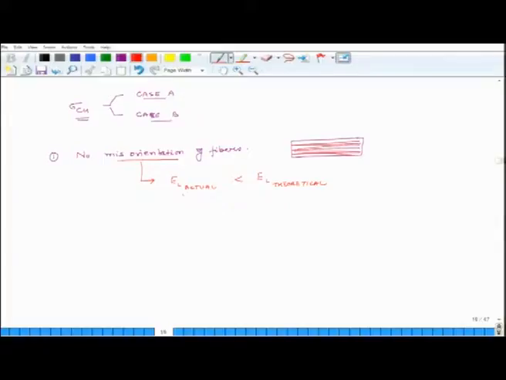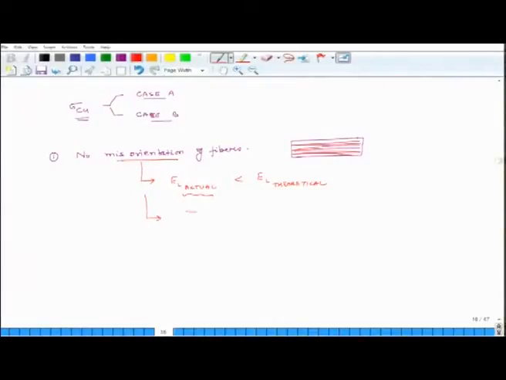Once this EL is going to be less, it will affect all other calculations also in context of the strength of the composite. Also, if the fibers are misoriented, we will not only have a pure tensile stress in the system, but there will also be some shear stress in the system.